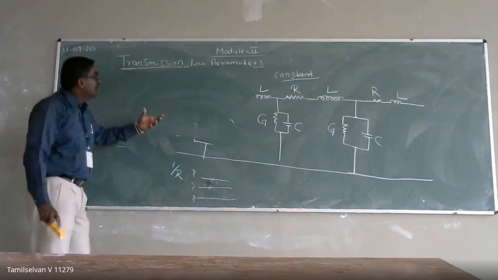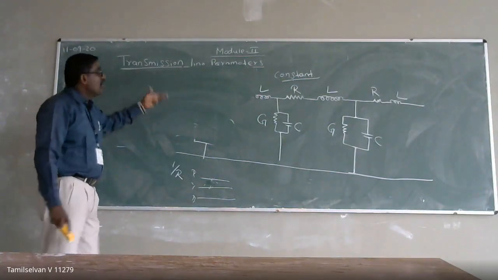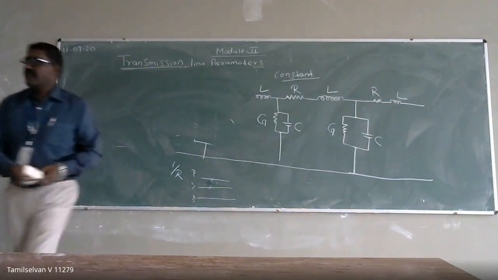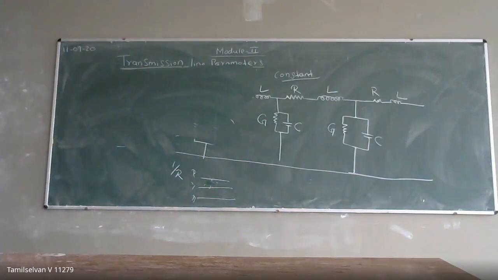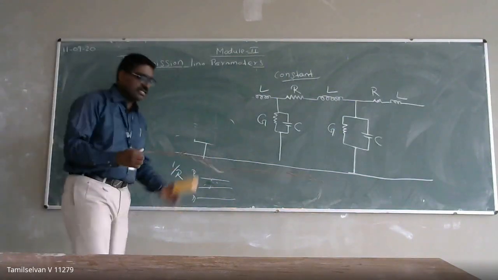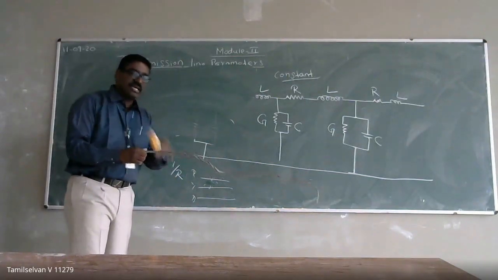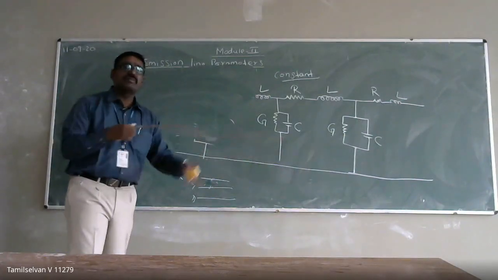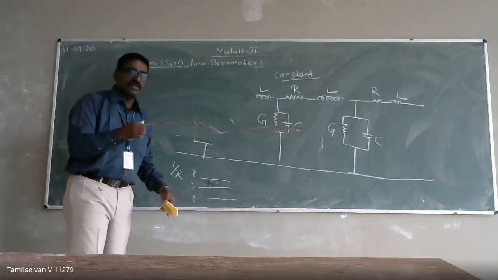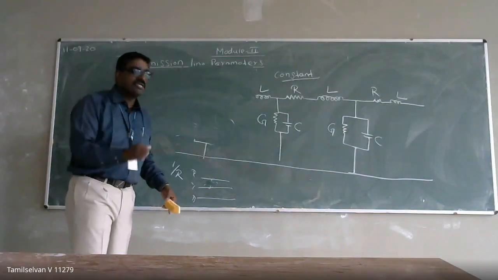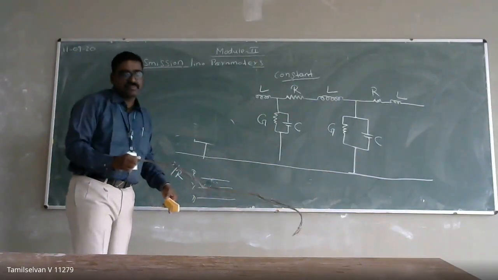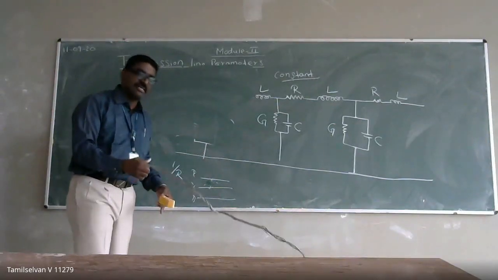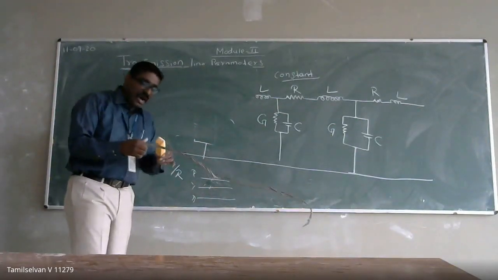What is our main aim in this module? We are going to calculate, if I take this conductor, this transmission line, as the current flows, what will be the value of the inductance in this transmission line? How much inductance will be there? Because as the inductance varies, my voltage will drop. Capacitance is going to increase the voltage. How is the voltage going to get increased? So that's why I have to calculate.